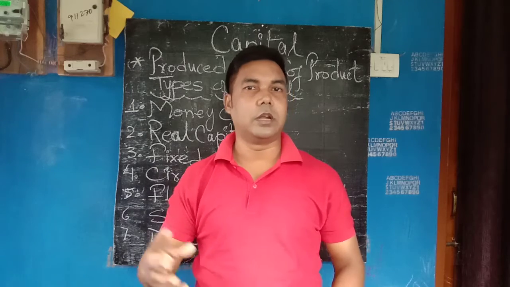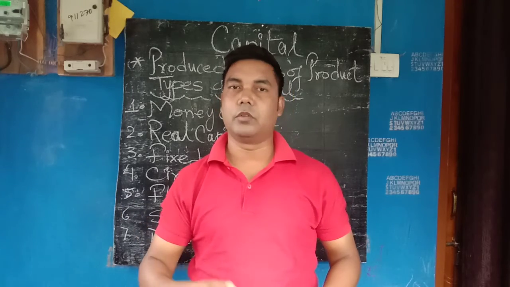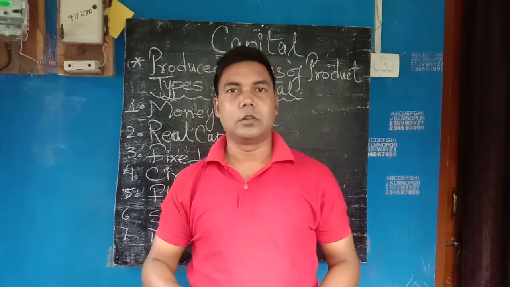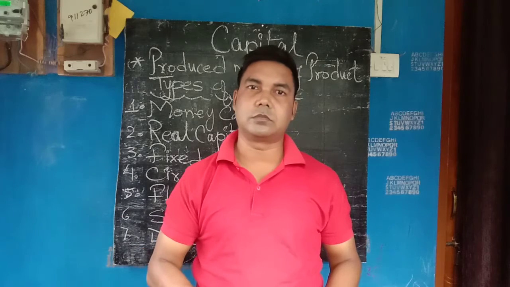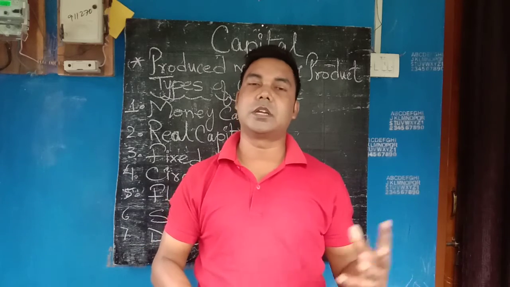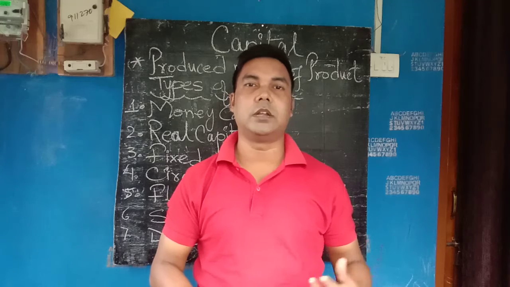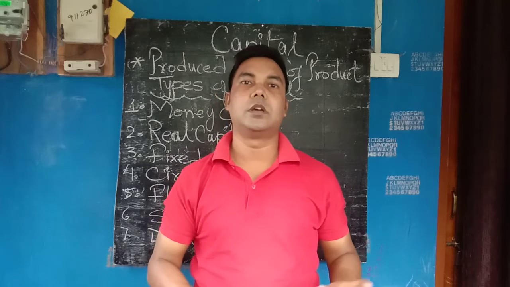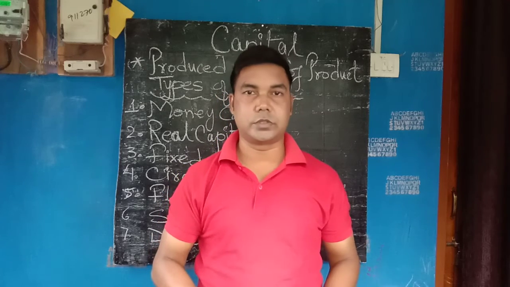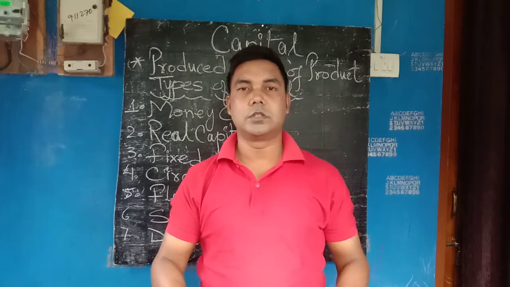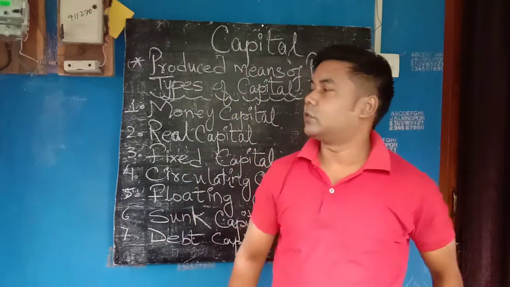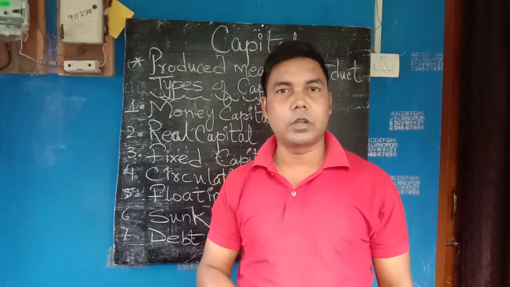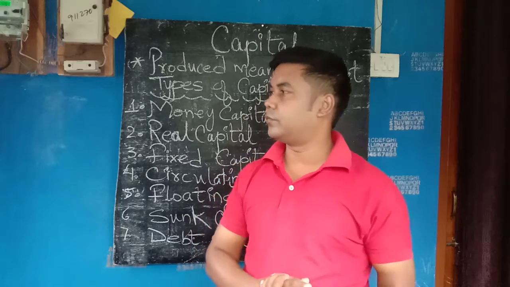The wheat is the raw material. That is called input, and the process that was used is capital, and what we got at the end, the biscuit, is called the output, or you can say it's a finished good. Now come to types of capital. How many types of capital are there? I have noted 7 types, which are very important for you.